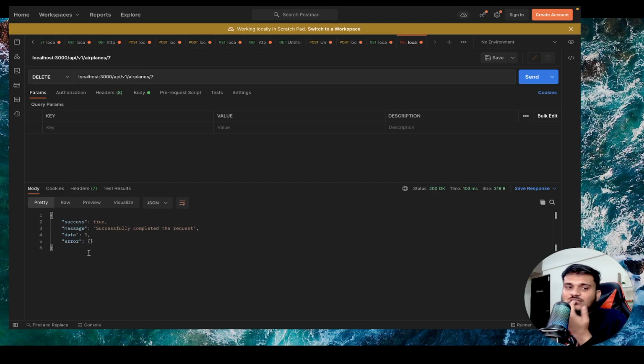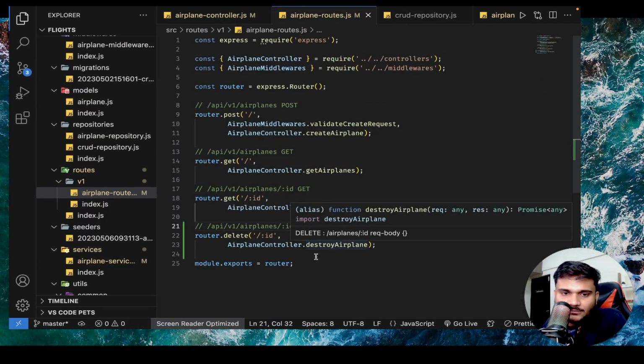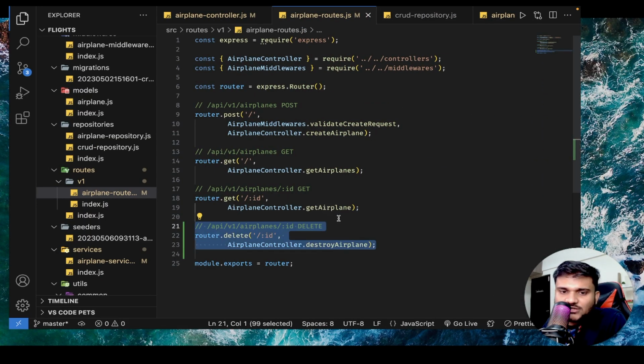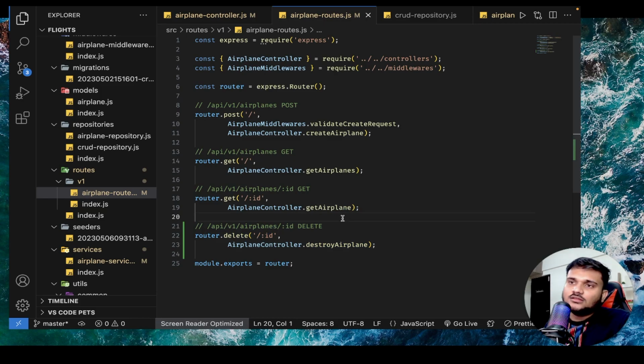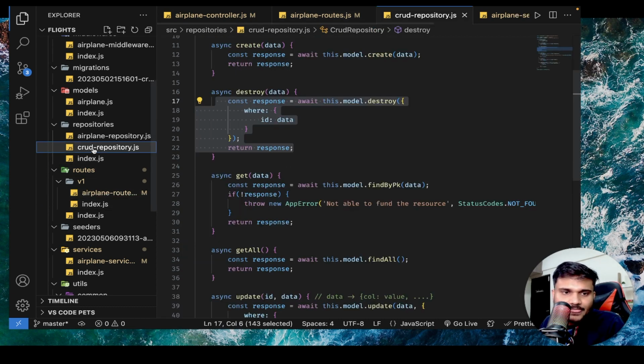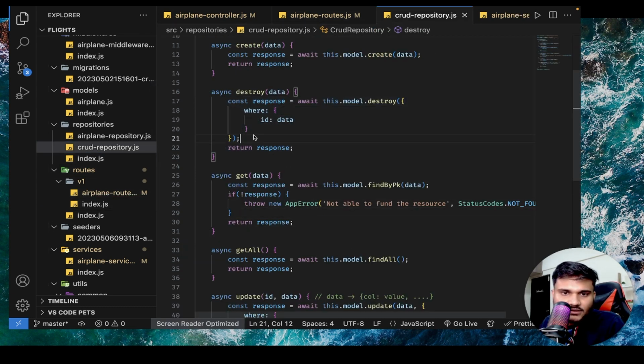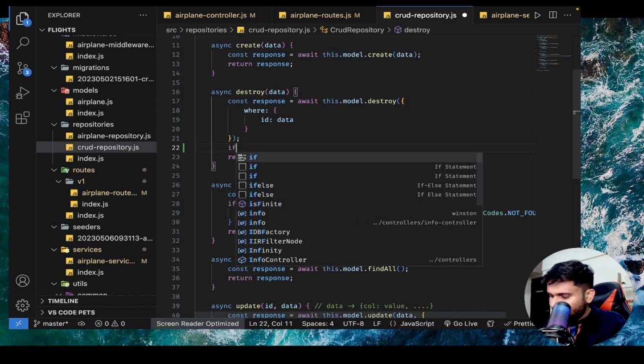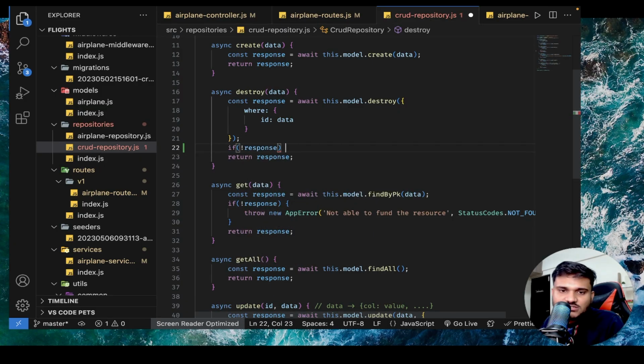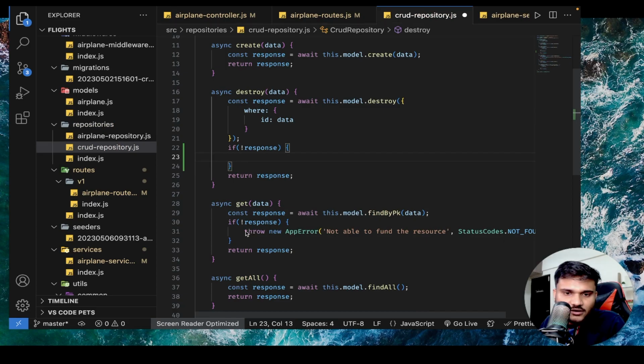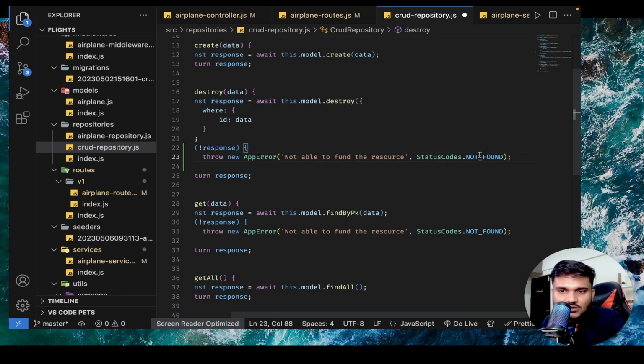Based on this, you can actually do your error messaging that the resource that you are trying to delete is actually not present. So I'll again just do the similar stuff. I'll go to CRUD repository, right? And if not response, that means response is false. I'll try to throw this error. Not able to find the resource, not found.